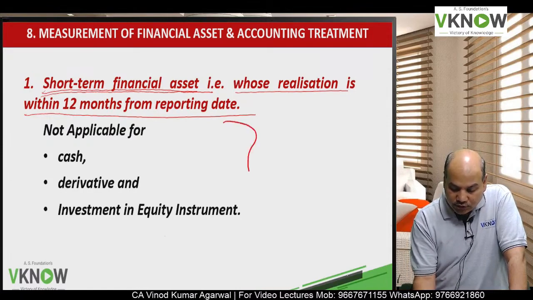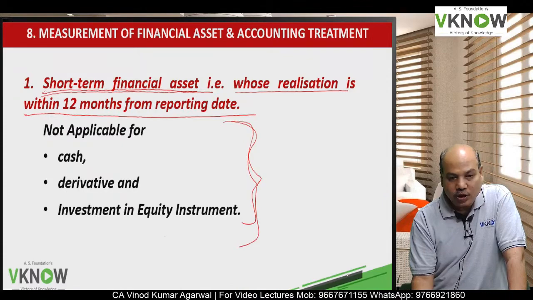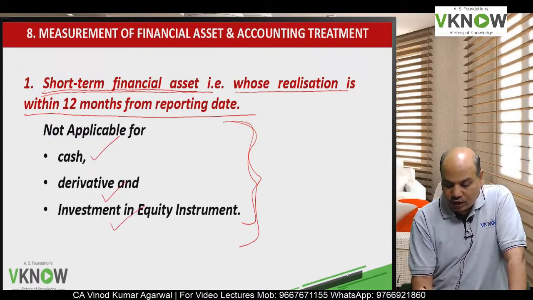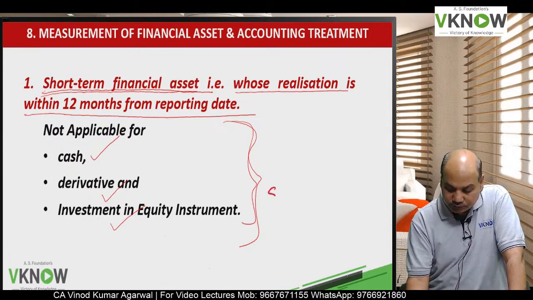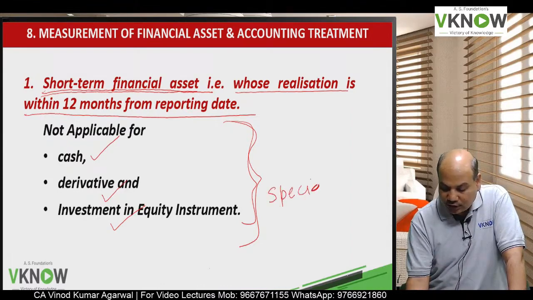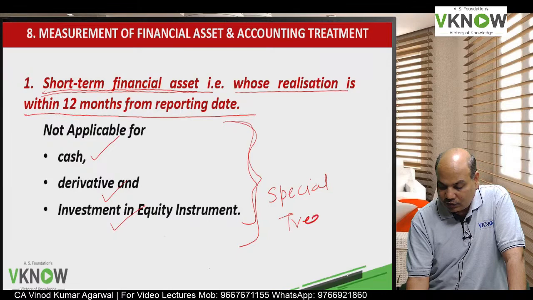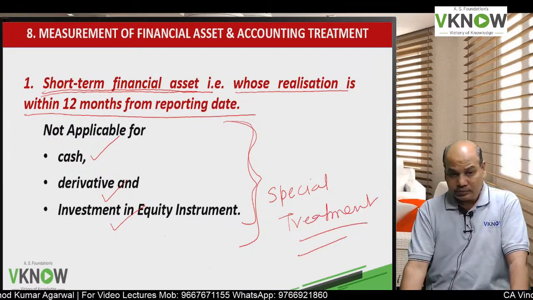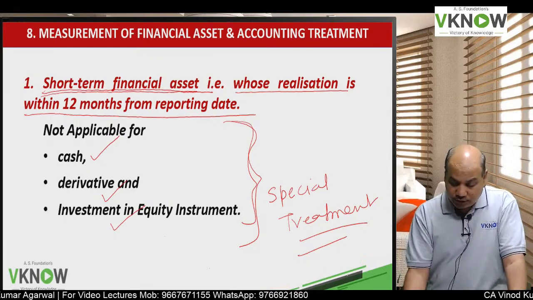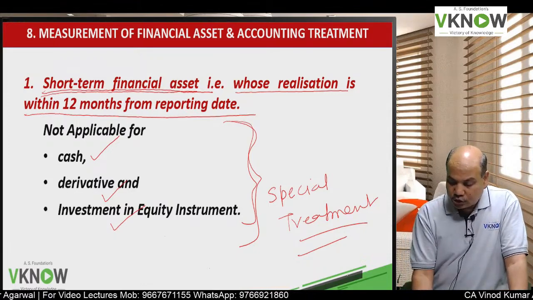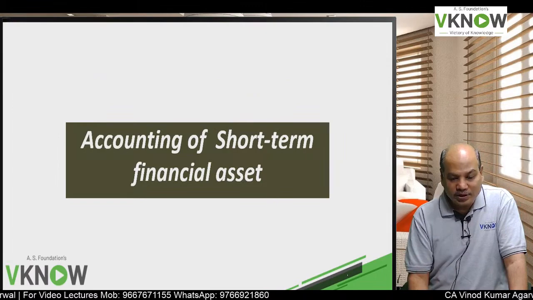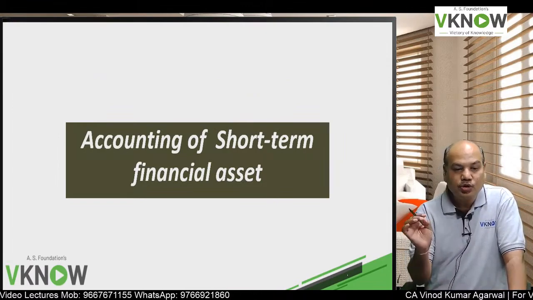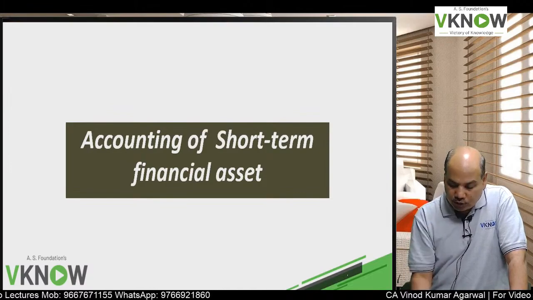This discussion is not applicable for the following three items: cash, derivative and investment in equity instrument. We will discuss derivative and investment in equity instrument separately, as they get special treatment. It will cover short-term bond, short-term debenture, receivable, loans which have a maturity of less than 12 months.